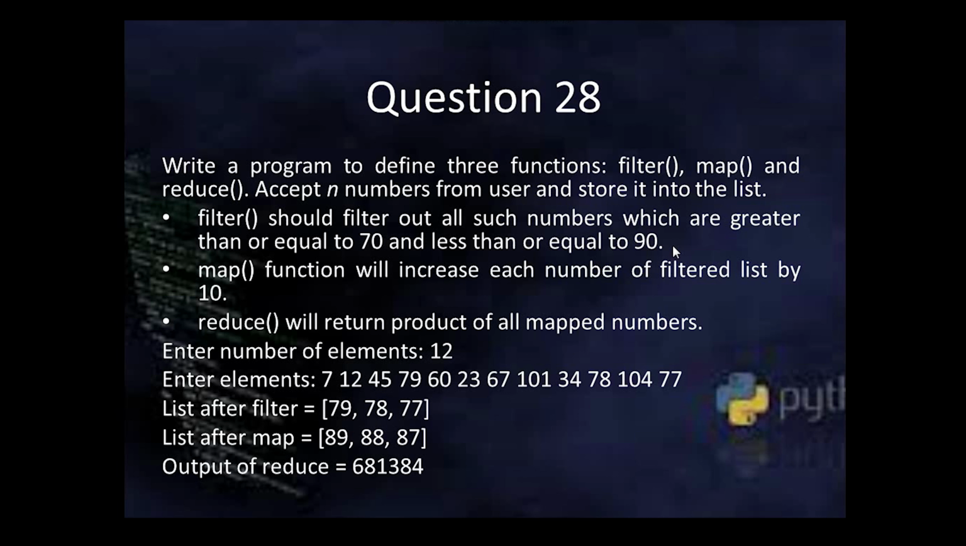Quite an easy question, a little lengthy because we have to define four functions, one to accept the elements, or you can accept the elements directly in your main program, but the main ones are filter, second is map, and the third is reduce. Let's start solving this question as soon as possible because our intention is to move through more questions.